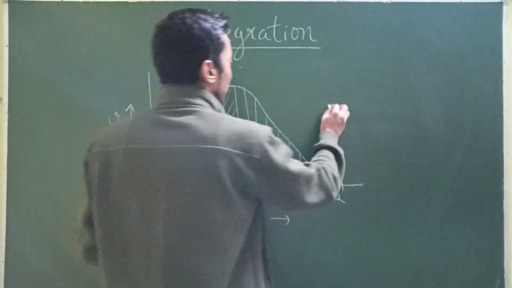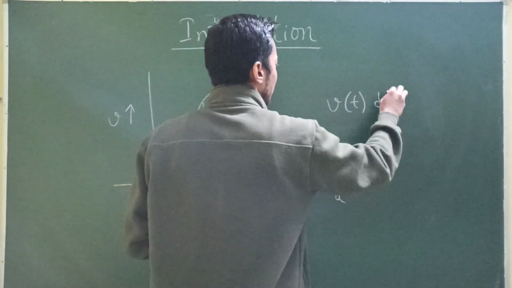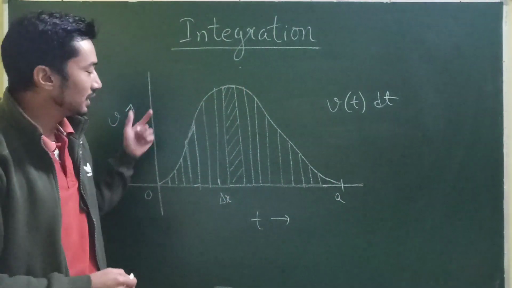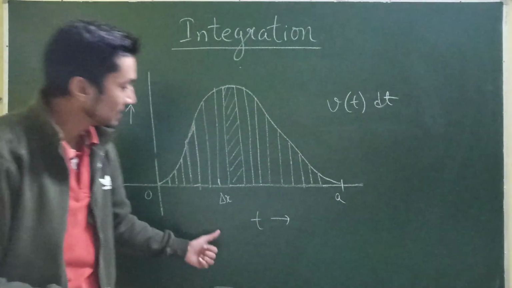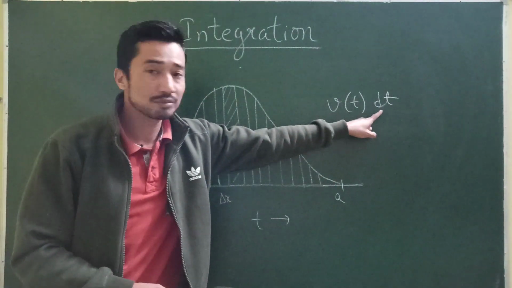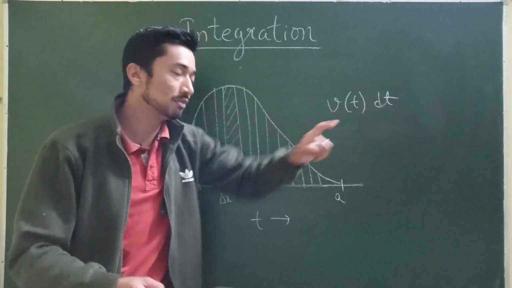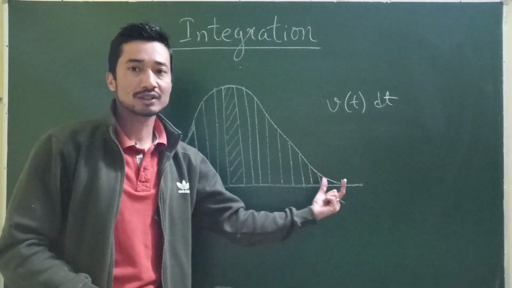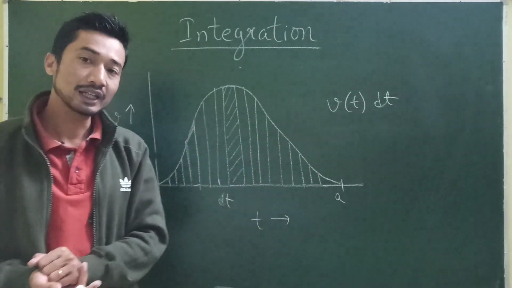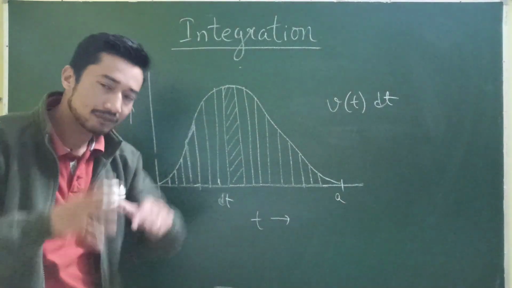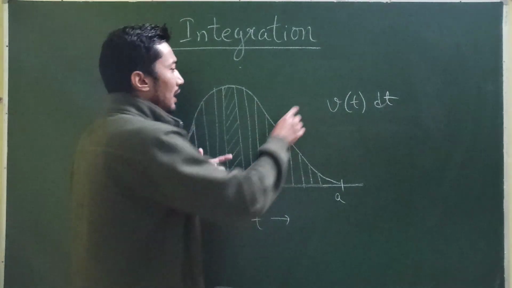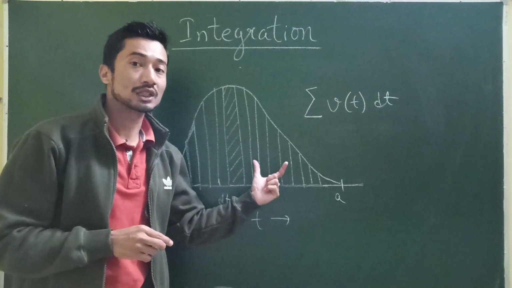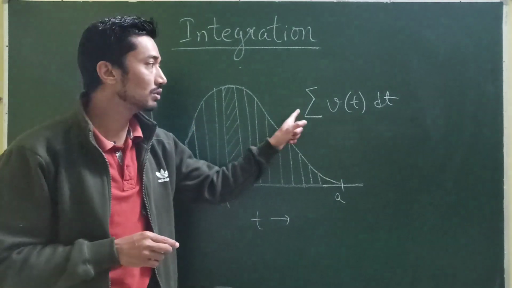So with respect to velocity, the velocity function along t, the area under the graph of the velocity curve along t: if I add all the small parts, dt, or delta t, or I'll just write dt, definitely I will be able to find out the area under the curve. Got it? A simple concept, isn't it? So I should be writing something like this, a summation, right? Because it's the total, but we don't do that. We don't write this summation.